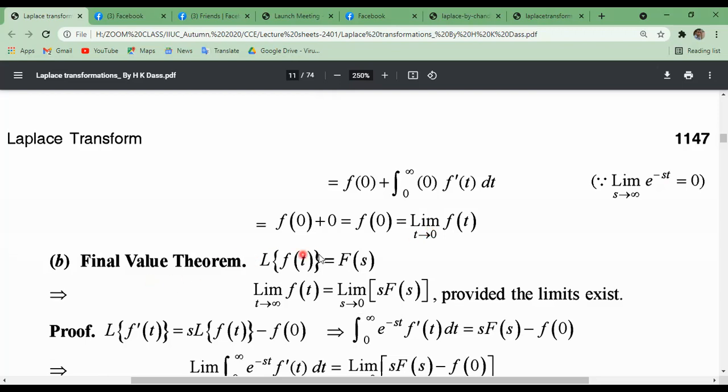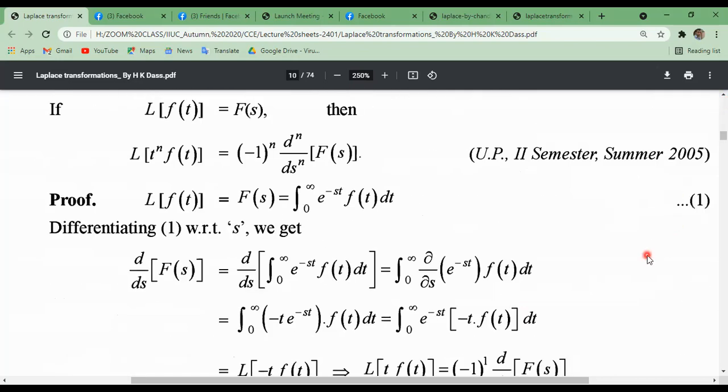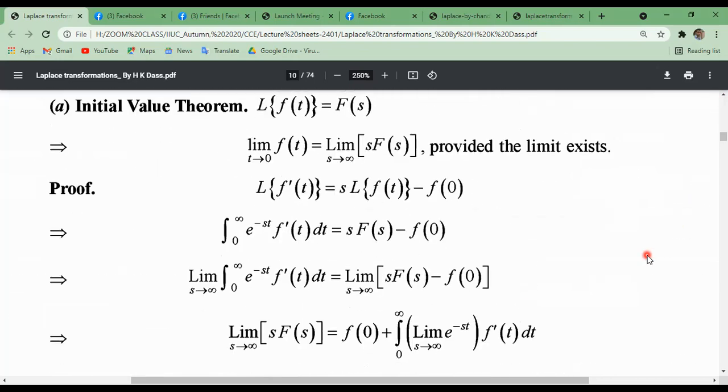Now the final value theorem. If we are given the Laplace transformation of f of t equals F of s, then this can be written as limit t tends to infinity f of t equals limit s tends to 0 of s into F of s, provided the limit exists. Here s tends to 0, remember it. But in our first one, s tends to infinity.